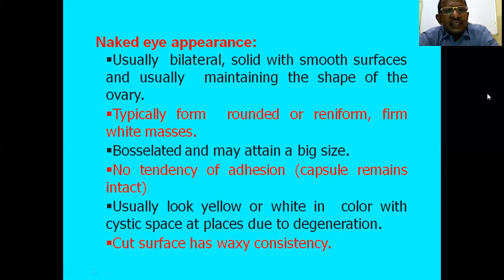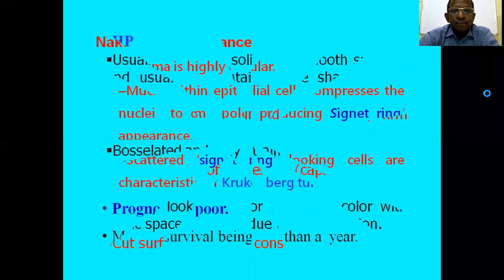On naked eye appearance, usually bilateral, solid with smooth surfaces, and usually maintaining the shape of the ovary. The shape of the ovary is maintained and typically forms rounded or reniform, firm and white masses. It may be lobulated, and there is no tendency for adhesion, and the capsule remains intact, and it looks usually yellow or white, and the cut surface has a waxy consistency.